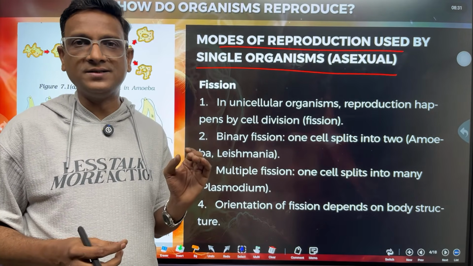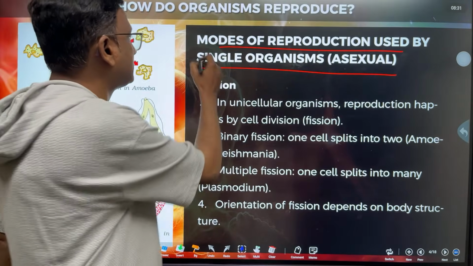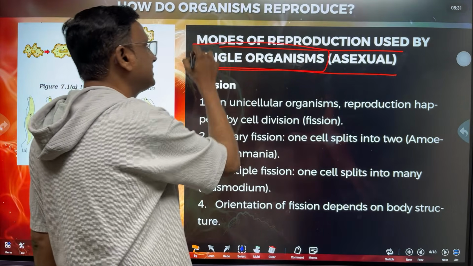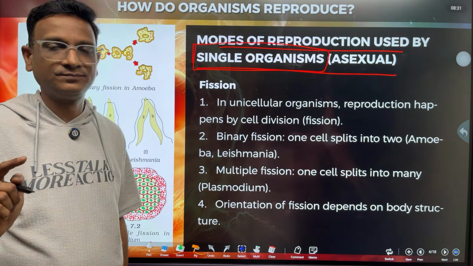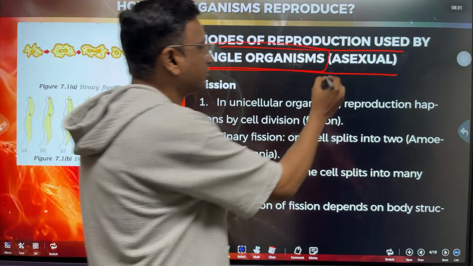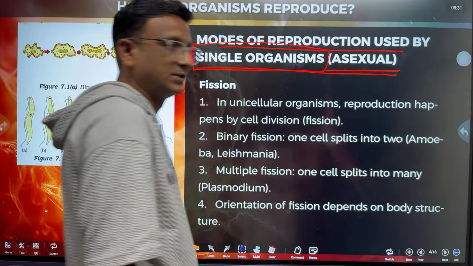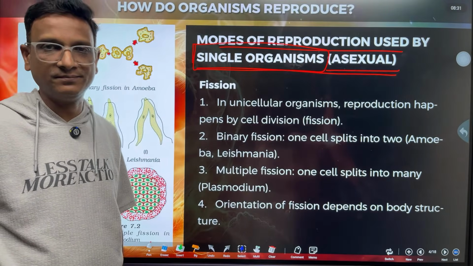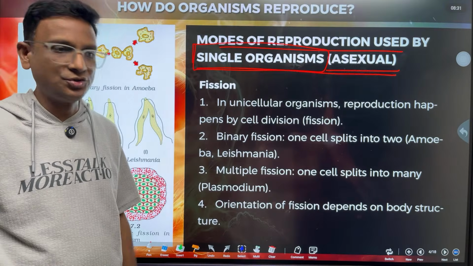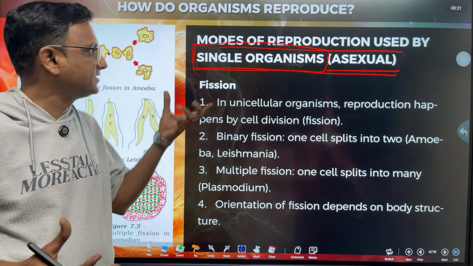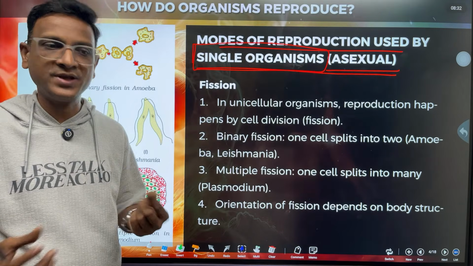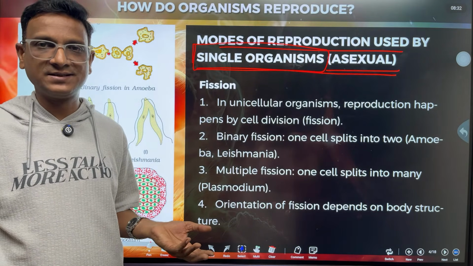But in some organisms, only one organism is enough for reproduction, that is a single organism. That kind of reproduction is called asexual reproduction. So asexual means only one organism can produce young ones.